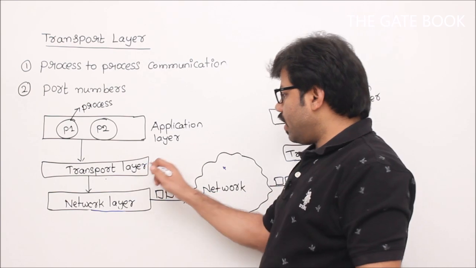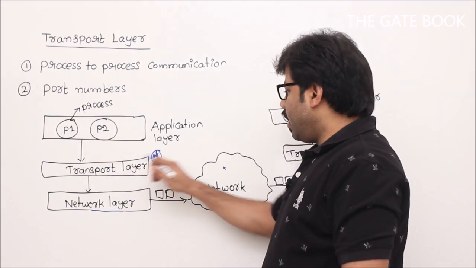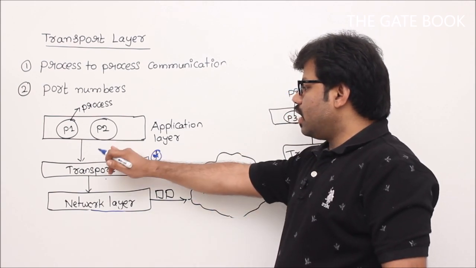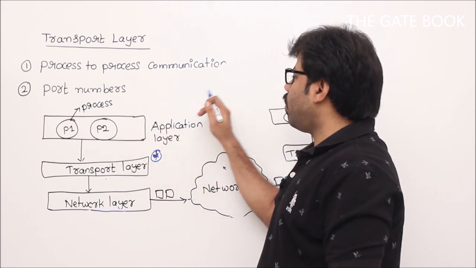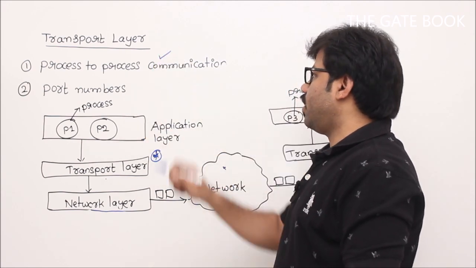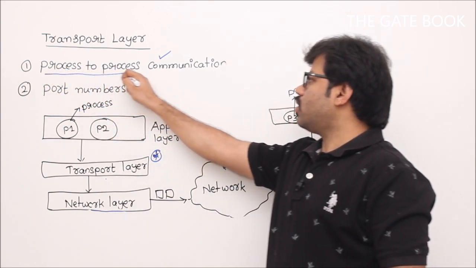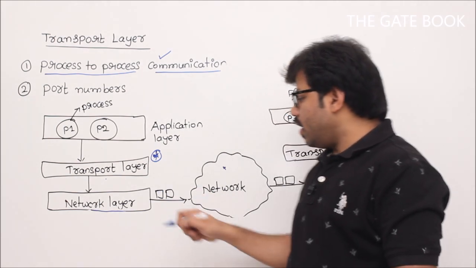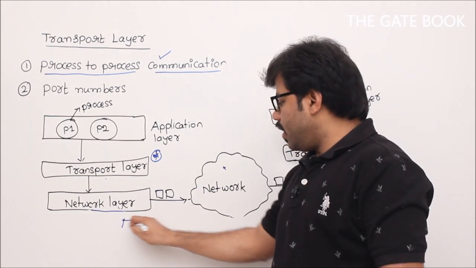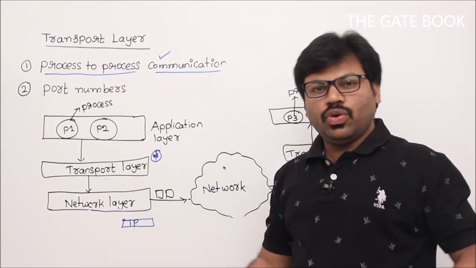So we are having transport layer for giving a reliable communication between sender to receiver, and especially process to process. See, this is one important point. So transport layer's very important feature is process to process communication. What is that, sir? I will tell you. Generally, network layer will have IP addresses, correct? So each IP address can recognize a device uniquely.